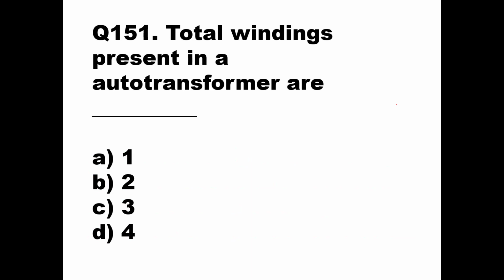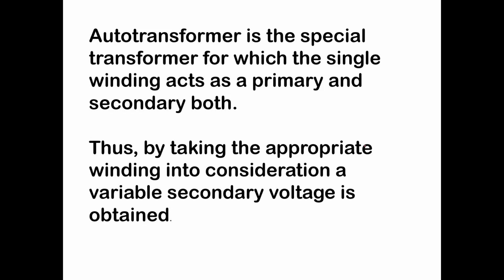Total windings present in an auto transformer are. So in auto transformer, as I have told you, it is only one winding which will give you both primary and secondary. So this is your primary and there only you can tap and take your secondary also. So primary and secondary are going to work on one winding only. So the option is A, 1. So there you can see the explanation. Autotransformer is a special transformer for which single winding acts as a primary and secondary both.